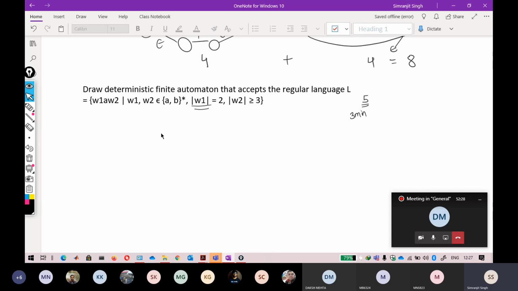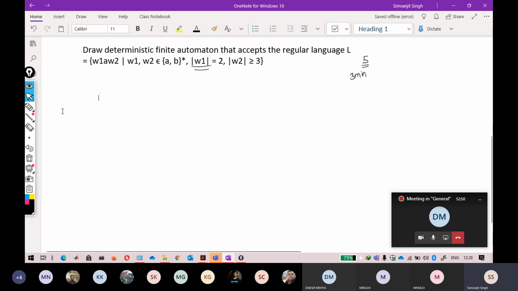If you understand the question, the concept is very easy. If you know the concept, you can easily do this in 2 or 3 minutes. But most people make the mistake that they go very quickly. So don't do that. Now, in this one, the automata building is fairly simple.